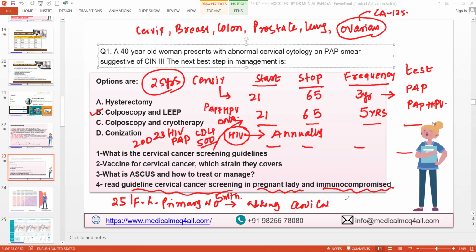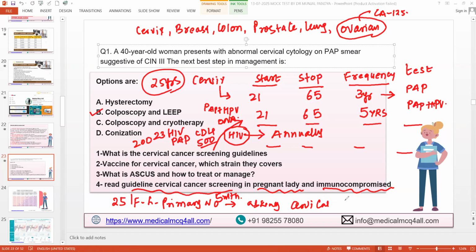Are you getting my question? Yes or no? Yes. Are you comfortable doing the cervical swab and all in a pregnant patient? You are not worried about bleeding or miscarriage or something like that? Yes, therefore we have to postpone to the postpartum period. Okay. You can't do it in the third trimester? Yes, you can. So somebody is saying postpone to the post-pregnancy state, and somebody is saying you can postpone to the third trimester of the pregnancy.